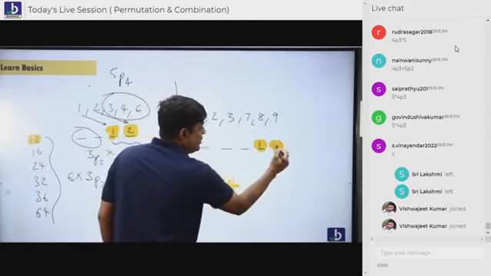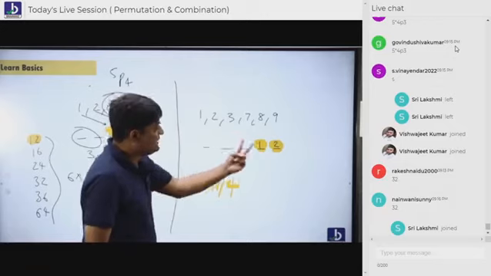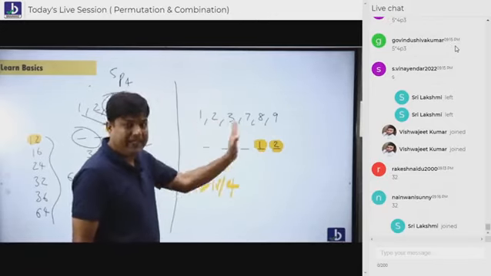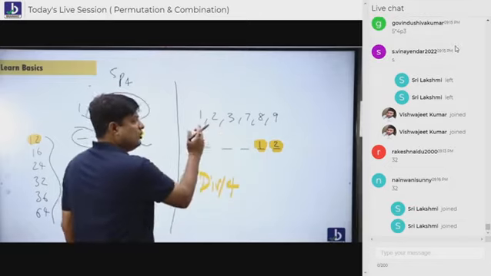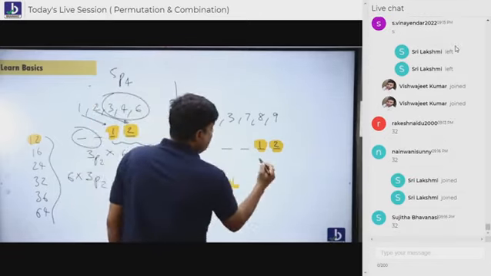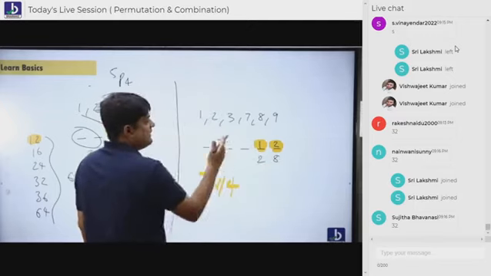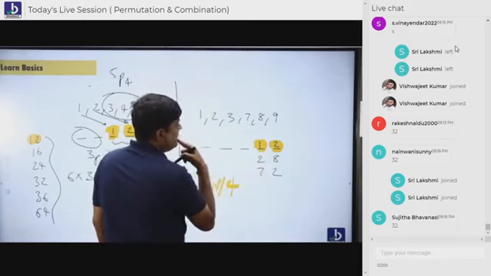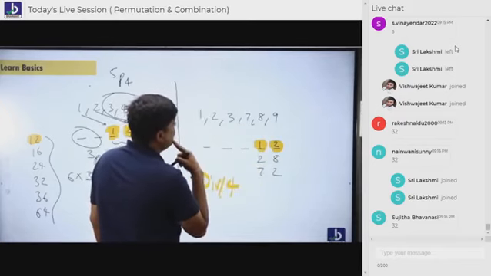It is 1, 2. Either 1, 2 can sit in the corner for divisibility. 1, 2. Or else 1, 3. No. 1, 7. No. 1, 8. No. 1, 9. No. Okay. It can be 2, 1. Nah, 21 will not go. 23, no. 24, no. 28, yes. Then 31, 32, 30. No. Then 72. 78 will not go.